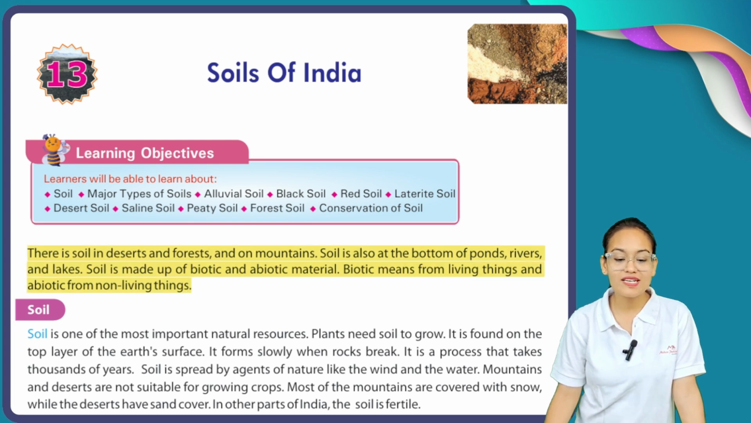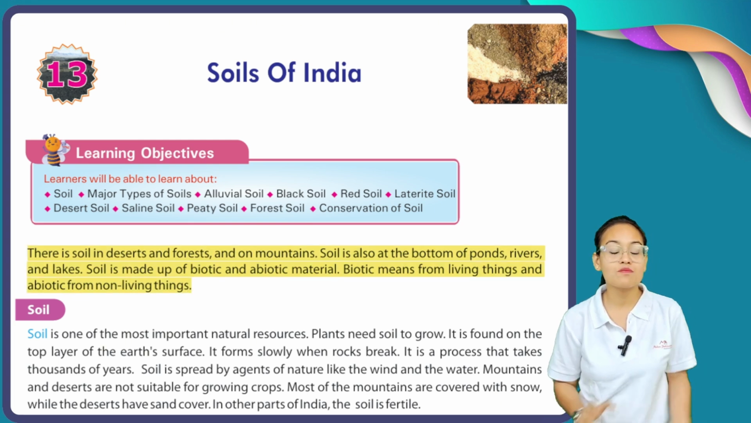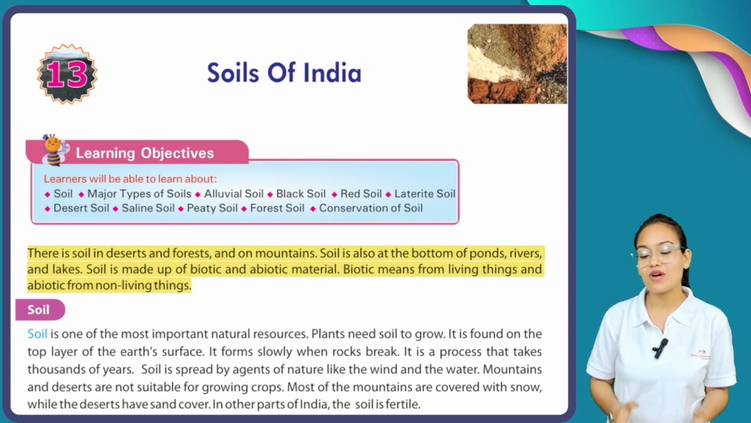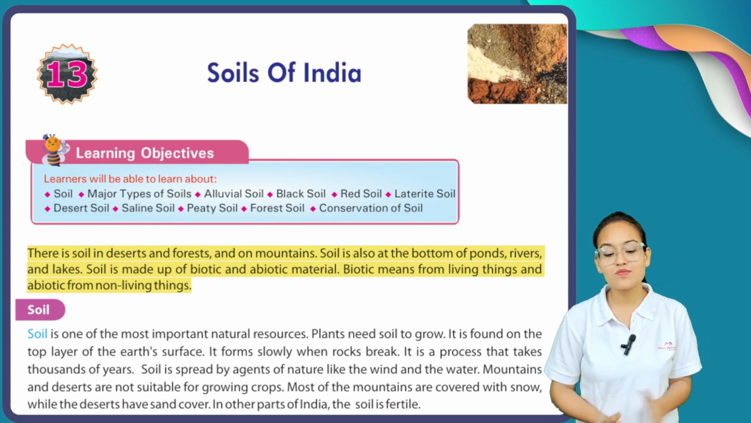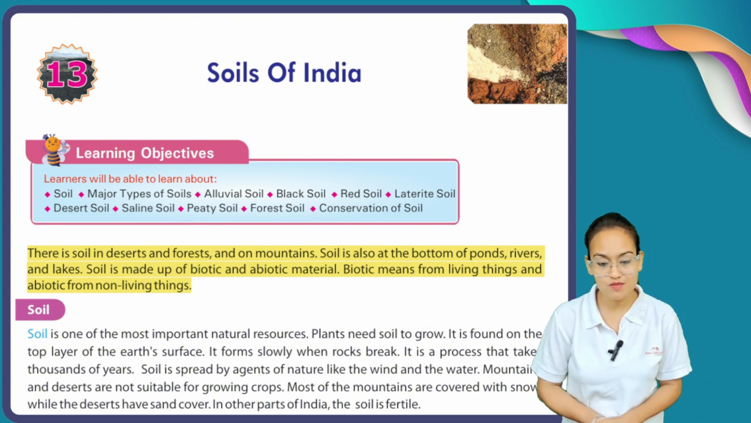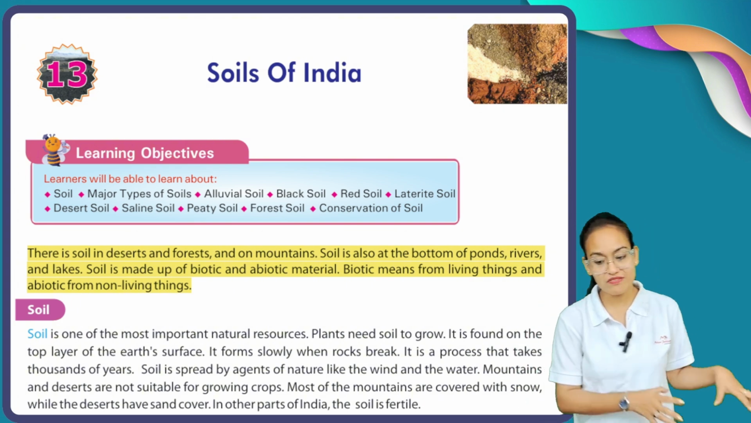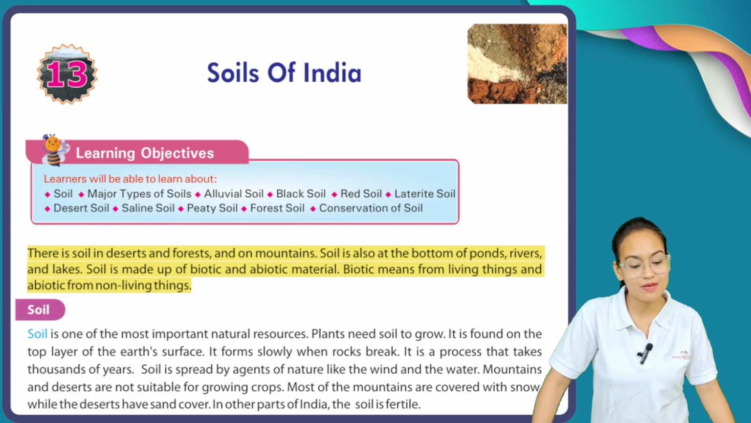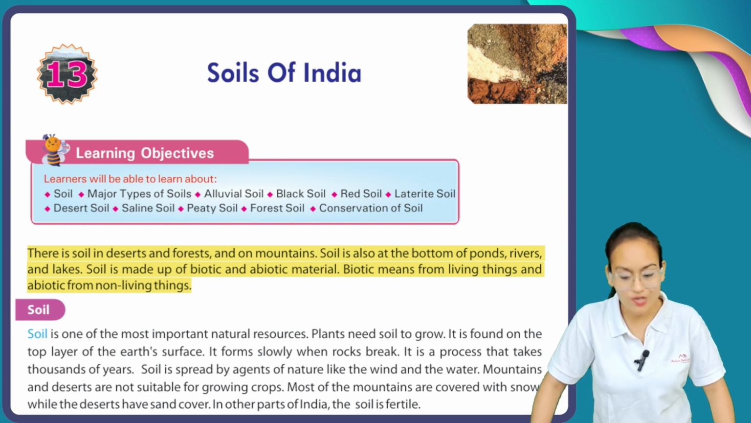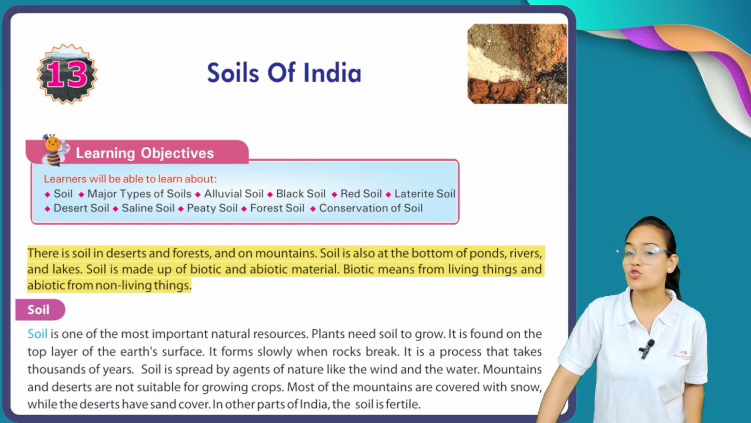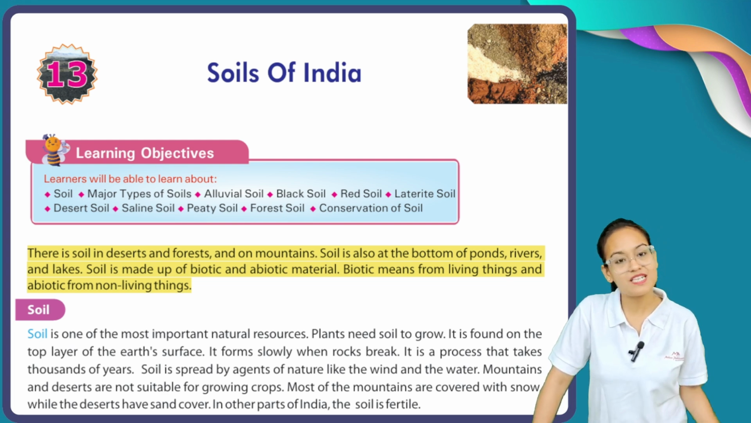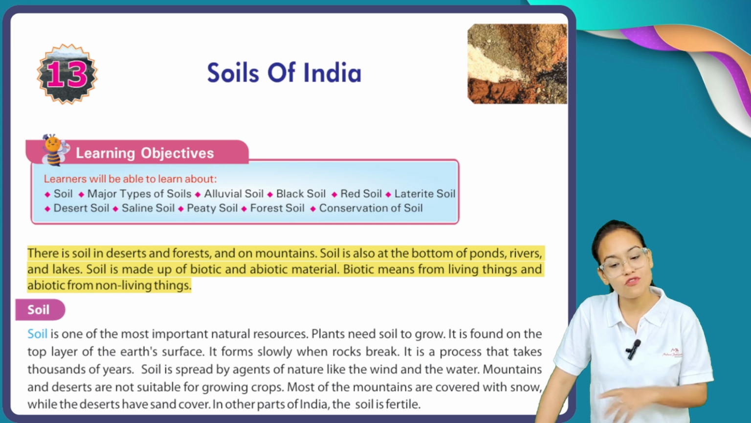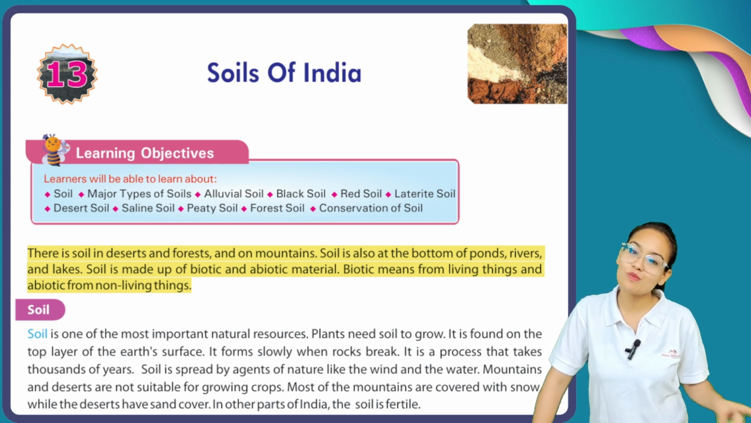There is soil in deserts, forests, and on mountains. Soil is also at the bottom of ponds, rivers, and lakes. Soil is made up of biotic and abiotic material. Biotic means from living things, and abiotic means from non-living things. See, soil is present in each and every area of the earth. It is present in deserts, in forests, and on mountains.